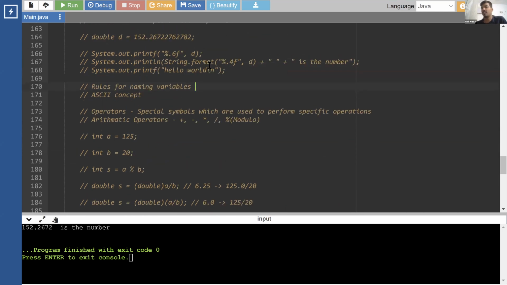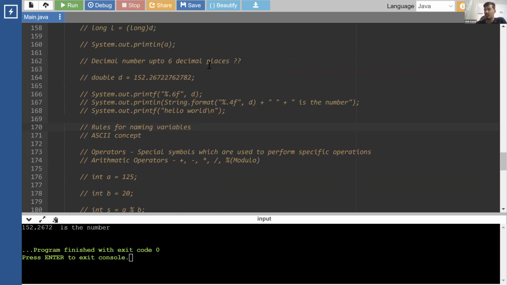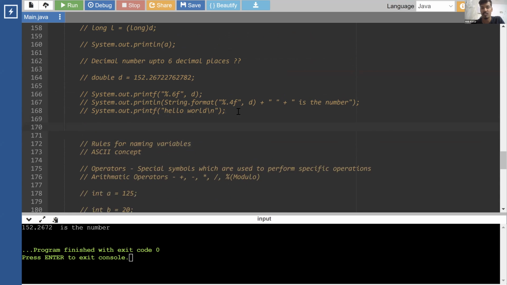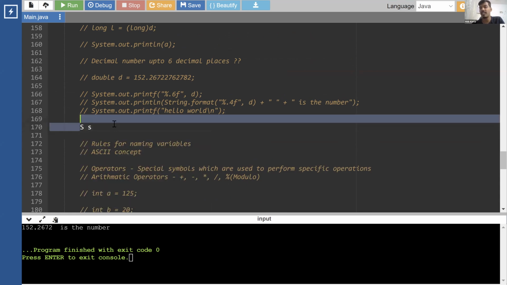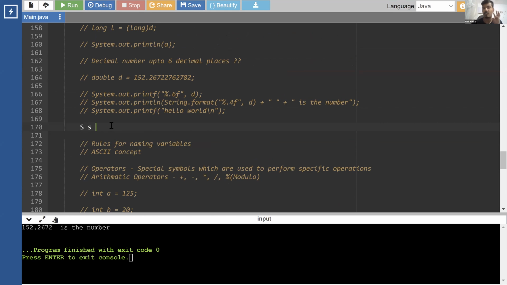Java is a case sensitive language. What is a case sensitive language? A language that treats capital and small alphabets differently. In Java, capital and small alphabets are completely different. For example, capital S and small s are two different alphabets for Java, like A and B.